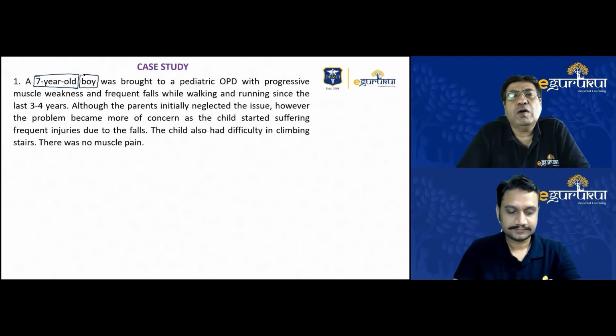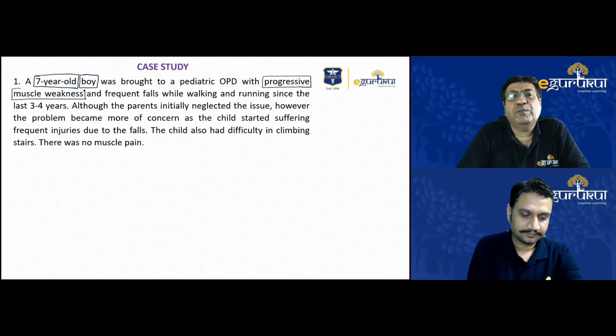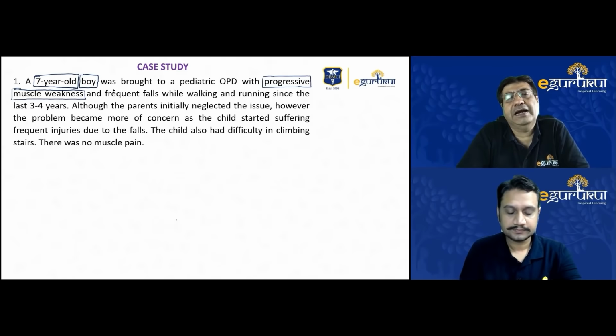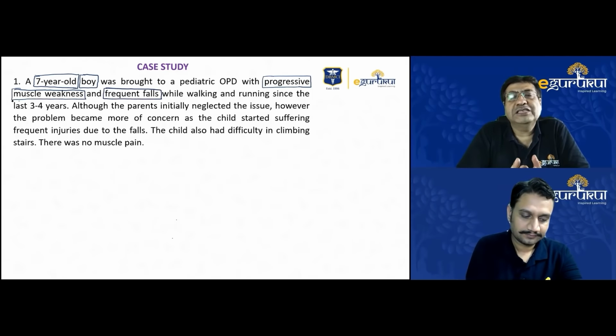The child came to our pediatric OPD with progressive muscle weakness and frequent falls while walking and running. A history of progressive muscle weakness is very important in a boy and can be one of the leading histories that start indicating a possible cause of the disorder. The mother complained that the child had been frequently falling while walking and running since the child was 3 to 4 years of age. This child right now was 7 years old.